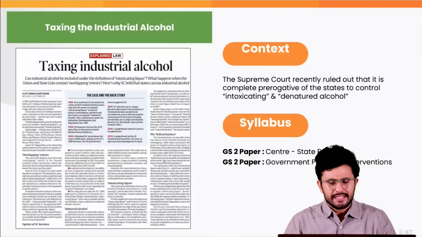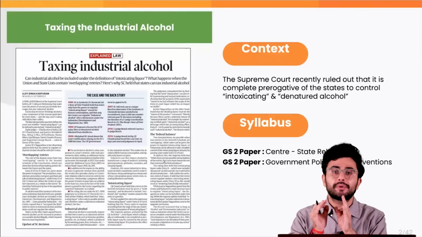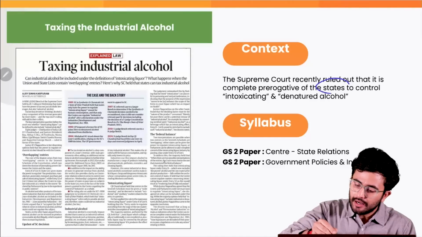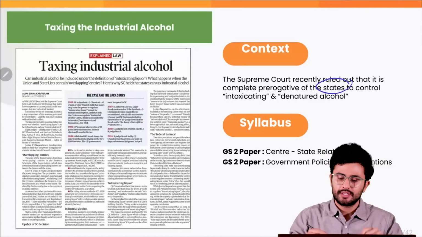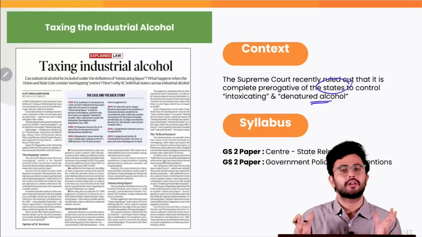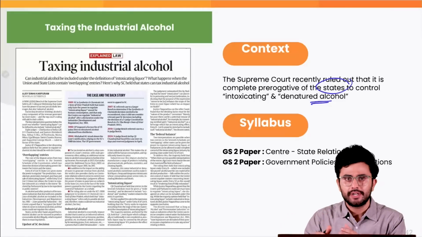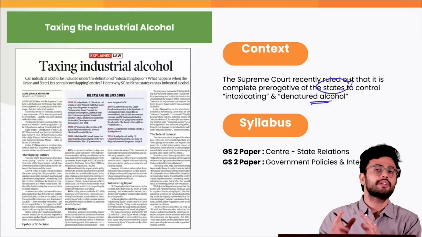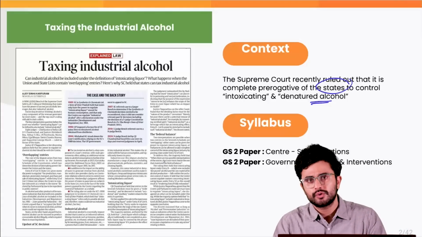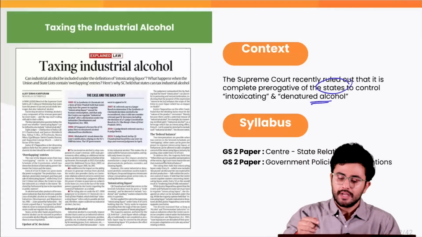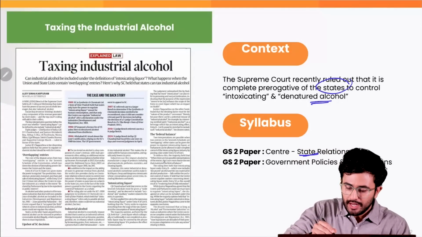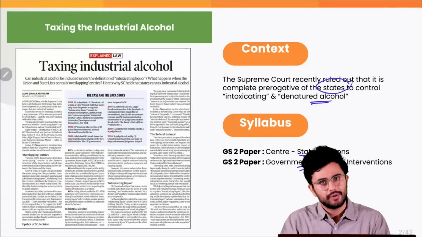The Supreme Court recently ruled that it is the complete prerogative of the state governments to control intoxicating and denatured alcohol. This issue, which has emerged between the center and the state governments to tax industrial alcohol, forms an important component of your GS2 paper under the themes of center and state relations as well as government policies and interventions.